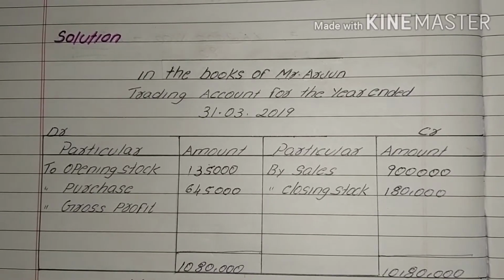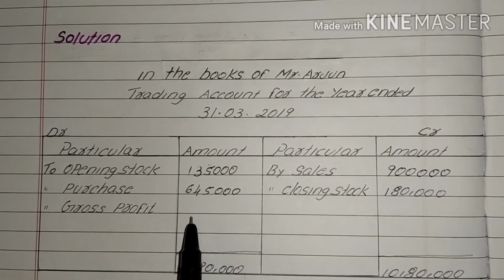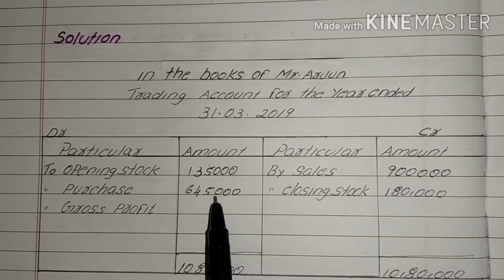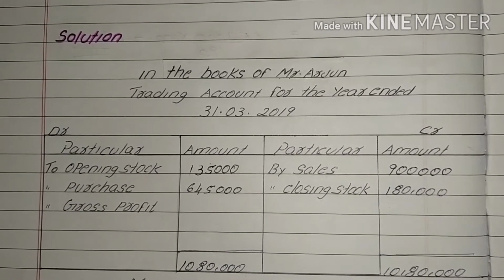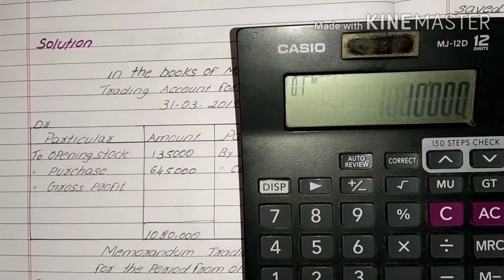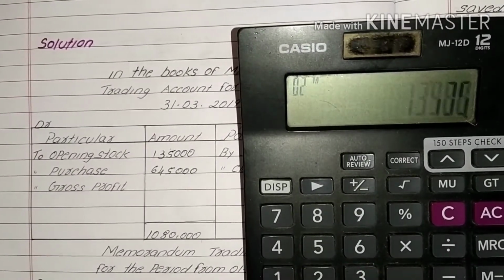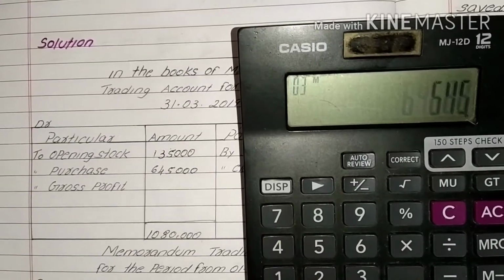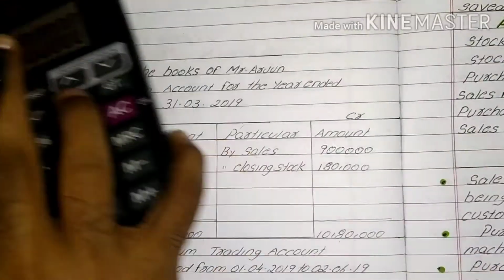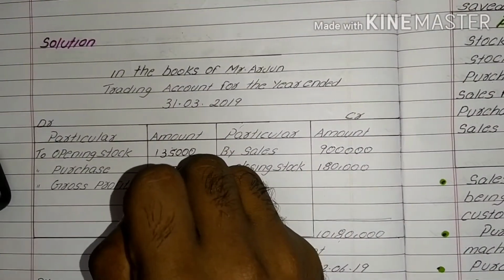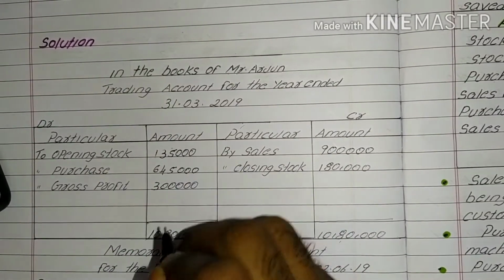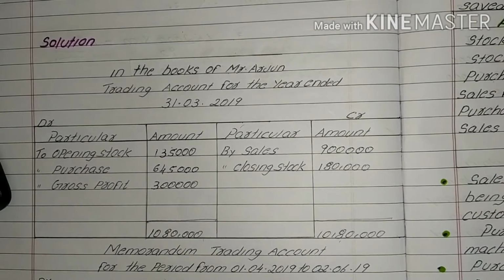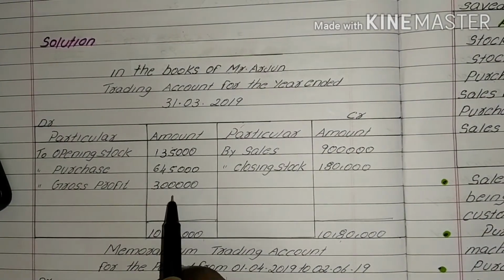Balancing figure will be the gross profit value. This value is obtained by deducting debit side from the amount of 10,80,000. By calculating, we got gross profit value as 3 lakh rupees.